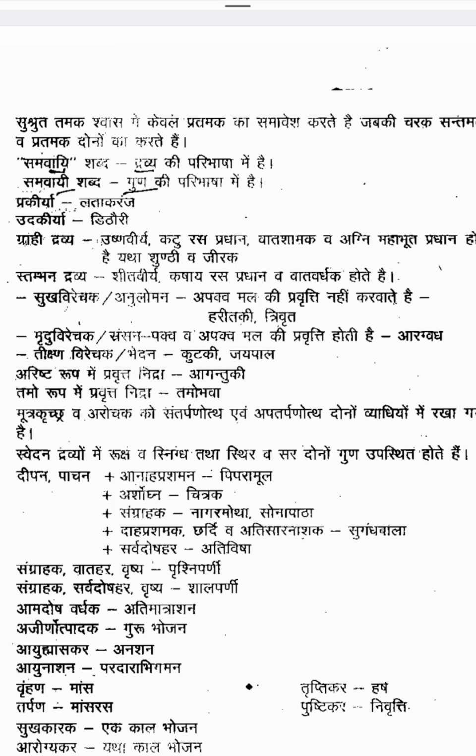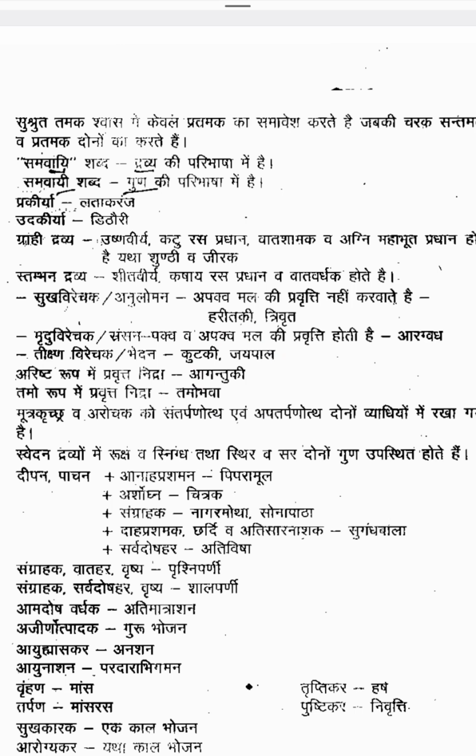Next one is Tikshna Virechana. There will be severe, drastic purgation. That is also known as Bhedana Karma. Examples for Tikshna Virechana are Katuki and Jayapala. Examples are very, very important. These are the different types of processes we can see related to Virechana Karma: Sukha Virechana, Mridu Virechana, Tikshna Virechana, which means Anulomana, Sramsana, Bhedana.